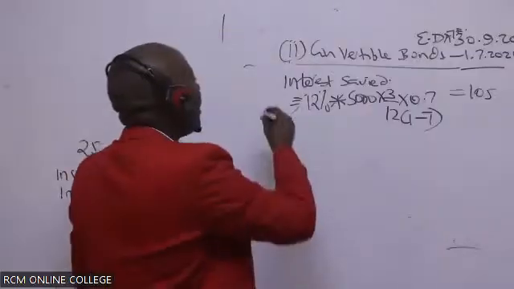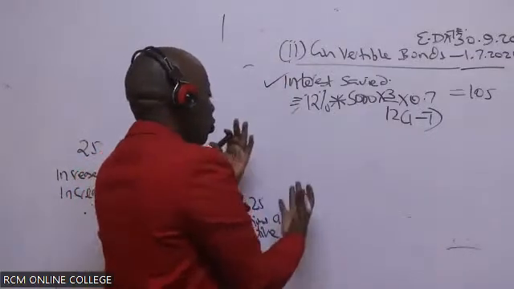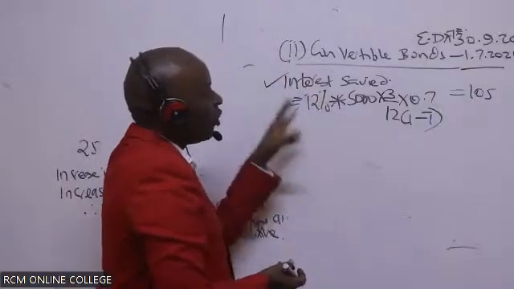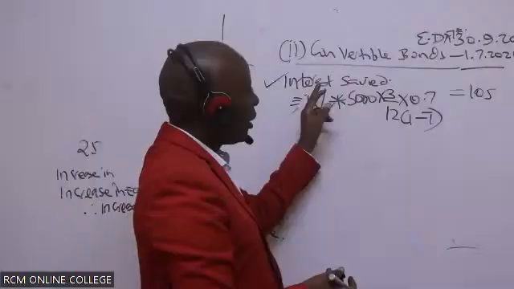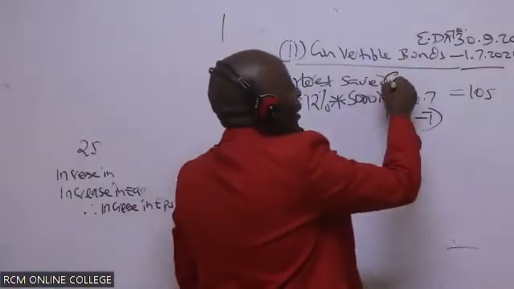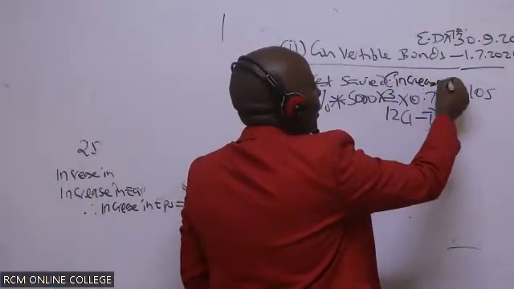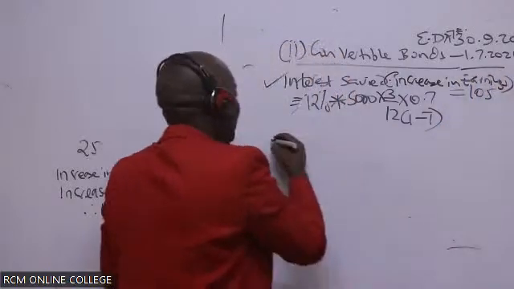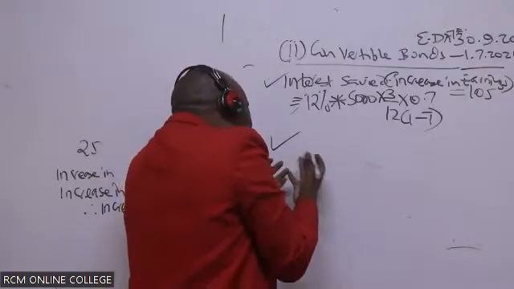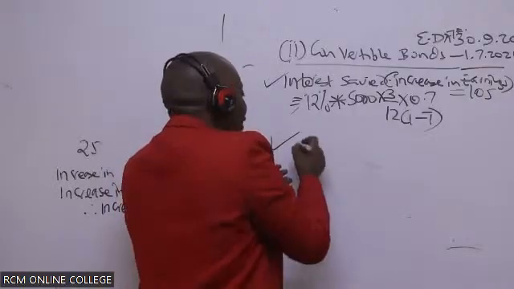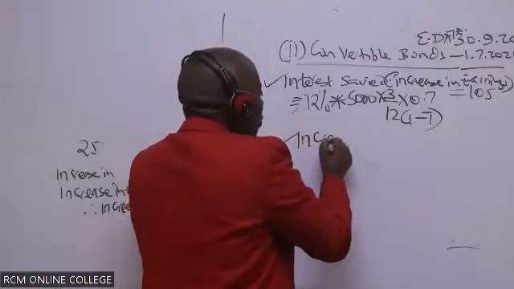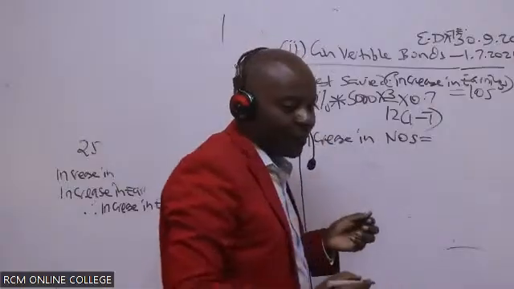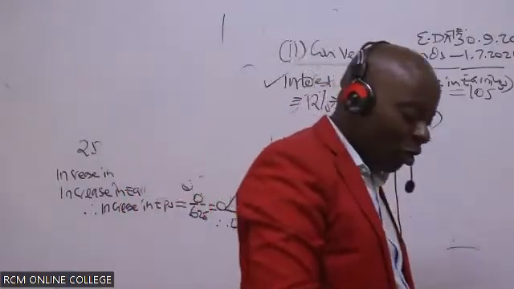Now, ladies and gentlemen, let's also investigate, because it's 2 sides of the coin. We are going to benefit if they convert today. If they convert today, we shall be able to save this interest. So our earnings will increase. This is the increase in earnings. And then, of course, the bad side of the coin is that the number of shares will increase.